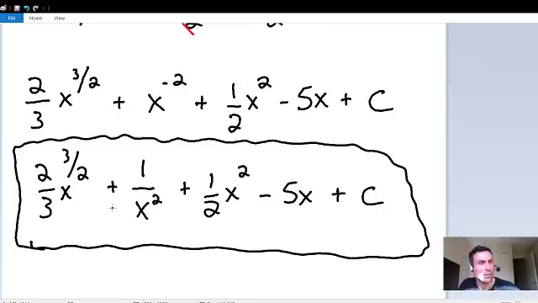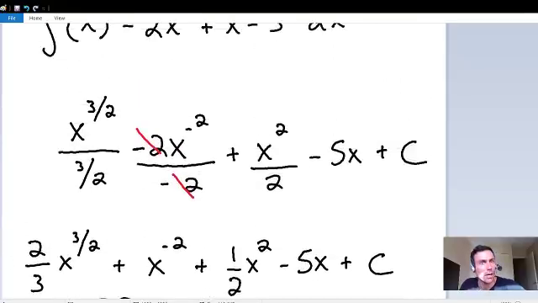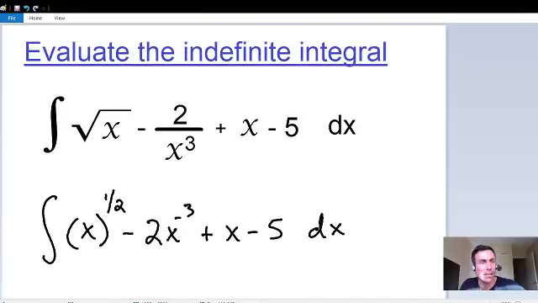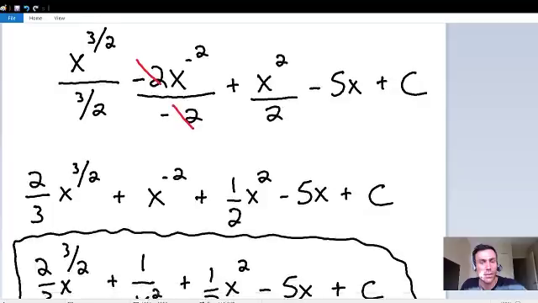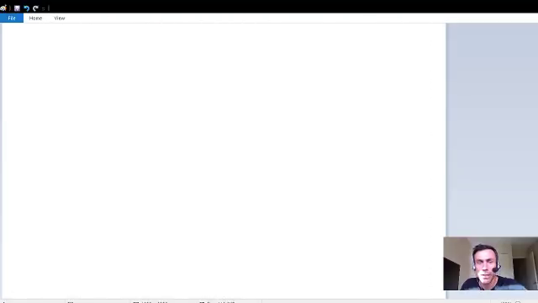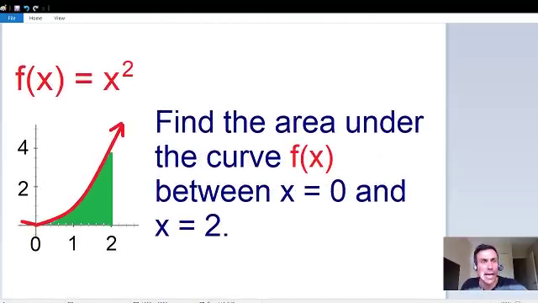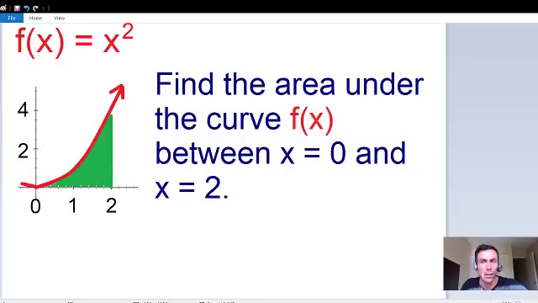All right, so it doesn't seem like you guys have any more questions for this problem, so let's move on a little bit further. That was an indefinite integral. For this next example, we are going to go over a definite integral. The cool thing about definite integrals is that they can be used to find the area underneath a curve.